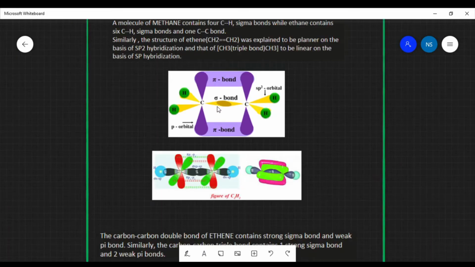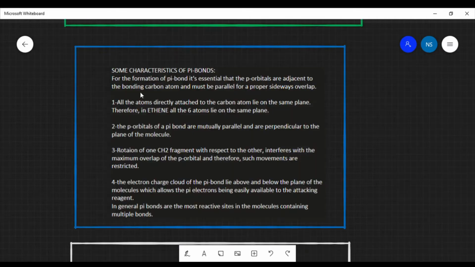Also here the sigma bond is quite strong and the pi bonds are quite weak for ethene, and in ethyne also the sigma bond is very strong whereas the pi bonds are very weak. Now let us understand some characteristics of pi bond. First of all, let us understand how a pi bond is formed.